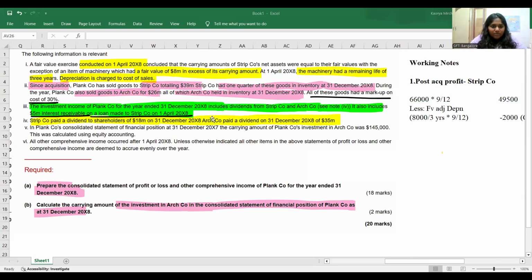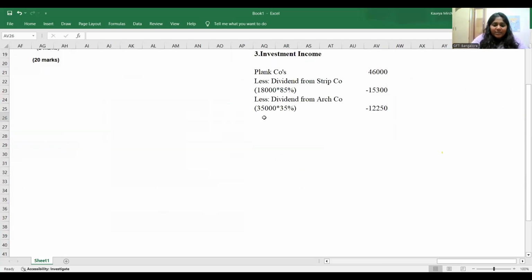Less intra-group interest from Strip company. It's your job to eliminate that too. That is of 5 million.